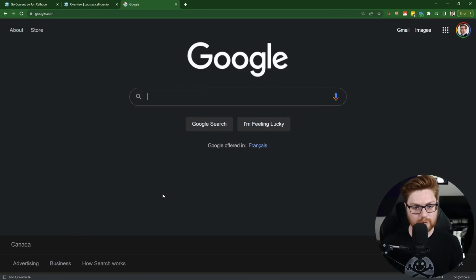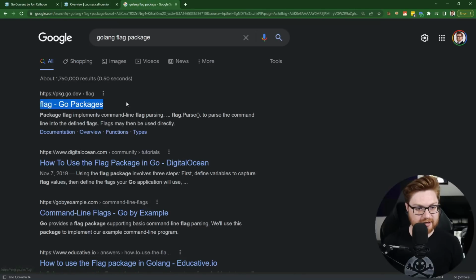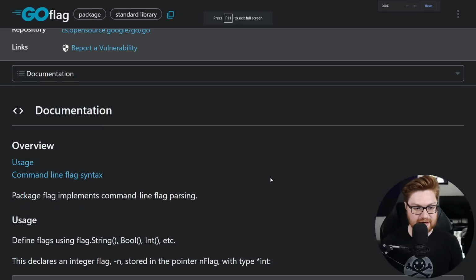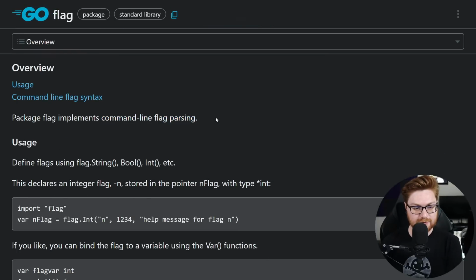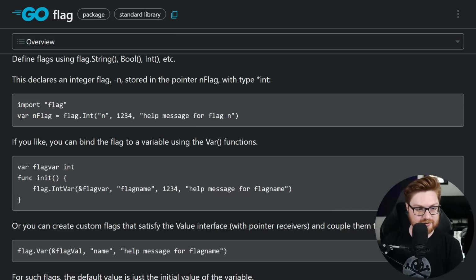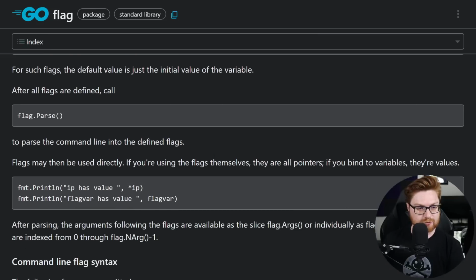So let's go back to our web browser and look up how we might be able to work with the Golang flag package or library. There is some documentation for us available at pkg.go.dev. And I'll zoom in here. This is how we might be able to work with command line arguments or flags. We'll go ahead and import flag as we've just done, and then create variables or vars based off of flag values that we might be able to retrieve. This example is using an integer flag for a number. However, we want a string to be able to use that problems.csv or CSV file. And then ultimately you'll run flag.Parse to be able to retrieve all those.